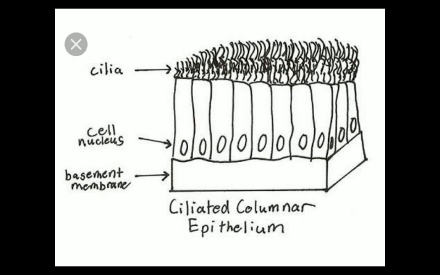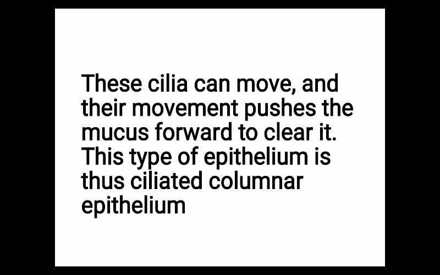In which part of our body can we see ciliated columnar epithelial tissue? The answer is in our respiratory tract, that is in the windpipe, and in hollow structures like the fallopian tube, which is part of the female reproductive system. These cilia can move, and their movement pushes the mucus forward to clear it. This type of epithelium is thus called ciliated columnar epithelium.